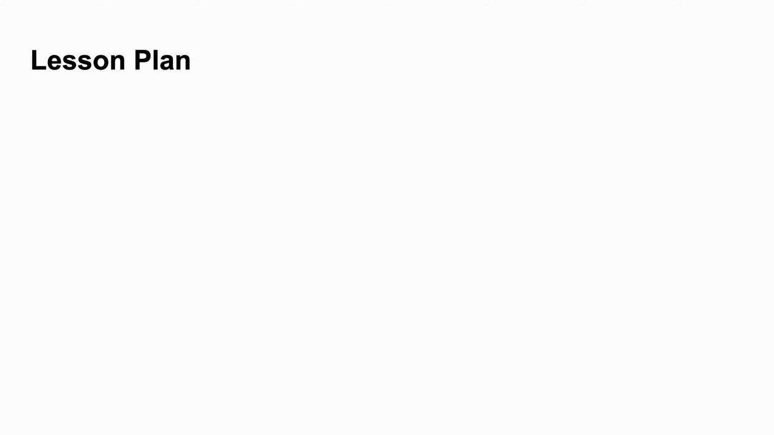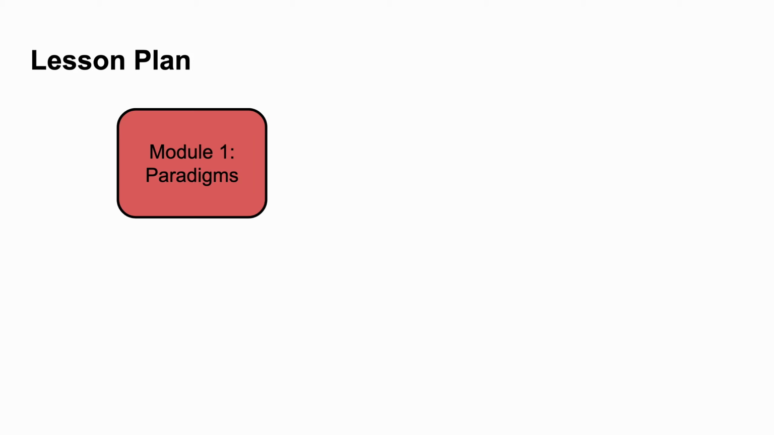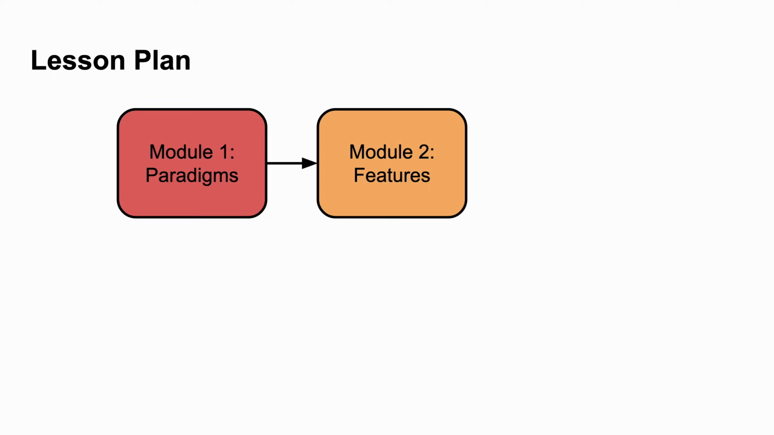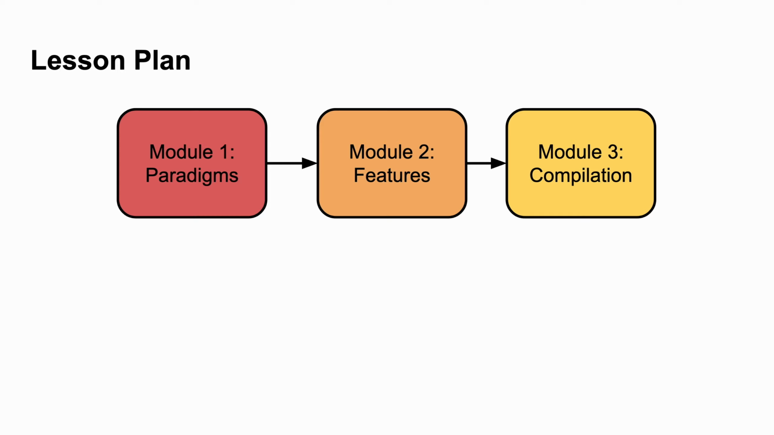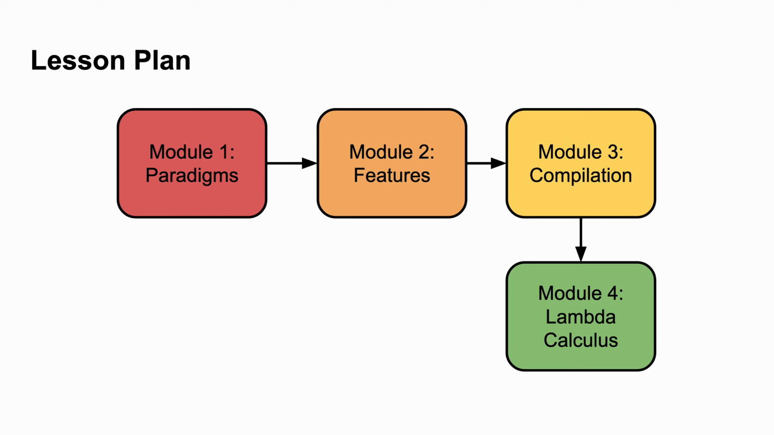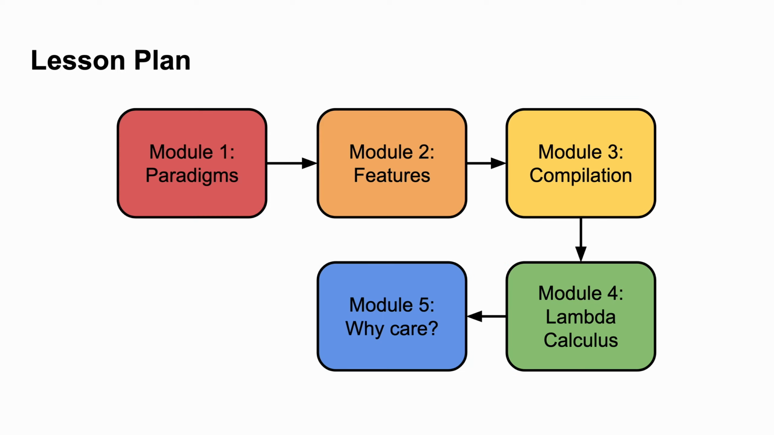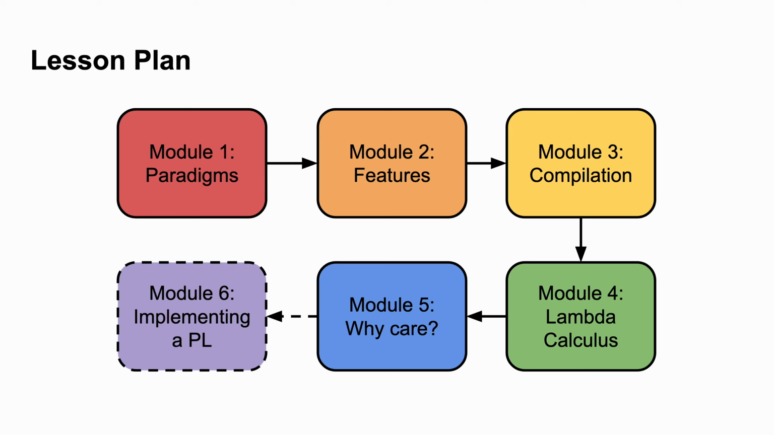To summarize our lesson plan, first, we learn about programming language paradigms. Then, we will learn about features of programming languages. Next, we will learn about compilation. After that, we will learn about lambda calculus. Lastly, we will learn about why we should care about programming languages. And as a bonus, there is an optional tutorial for implementing a simple programming language in Haskell.